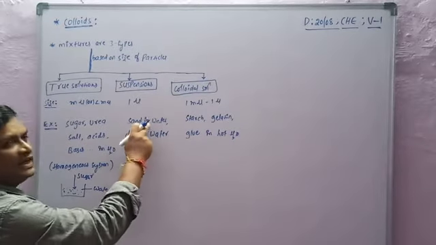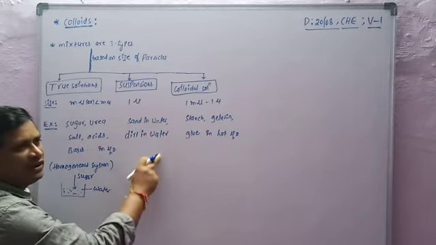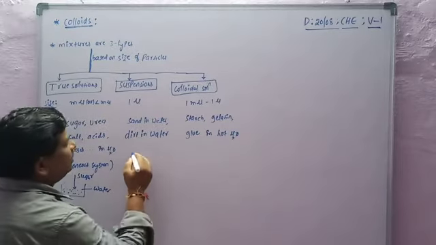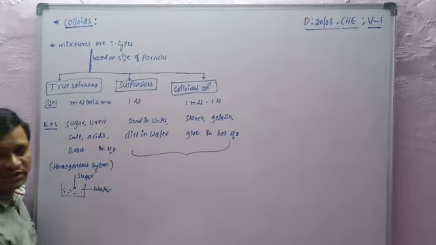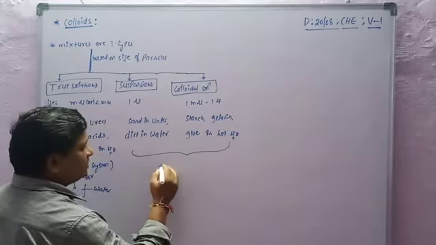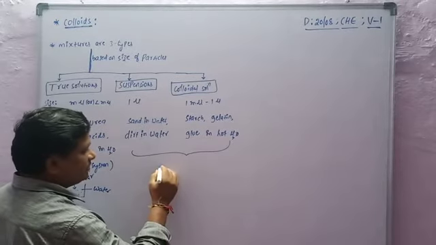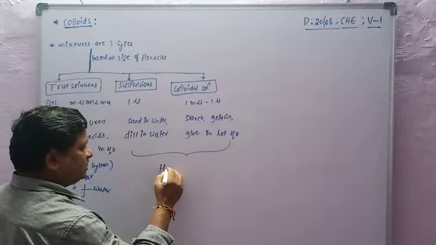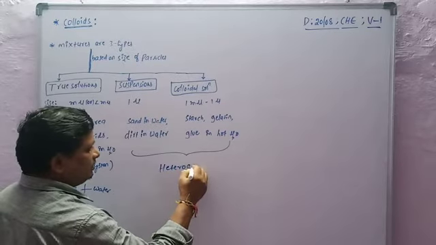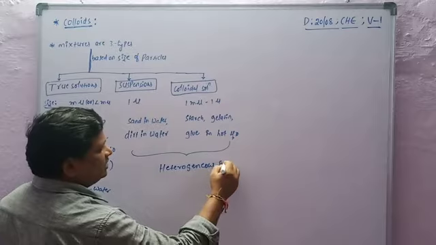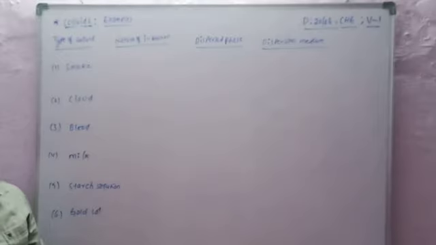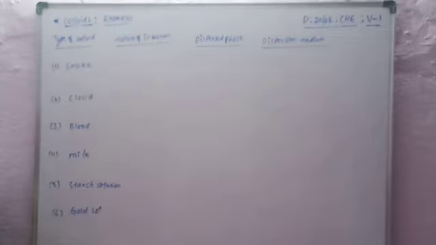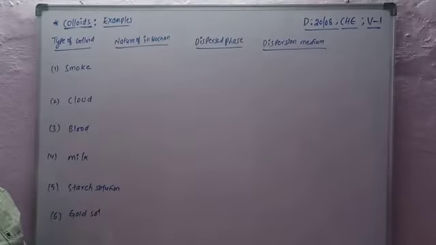Examples of suspensions are sand in water and dirt in water. Both suspensions and colloidal solutions are heterogeneous systems. So mixtures are of three types: true solutions, colloidal solutions, and suspensions.